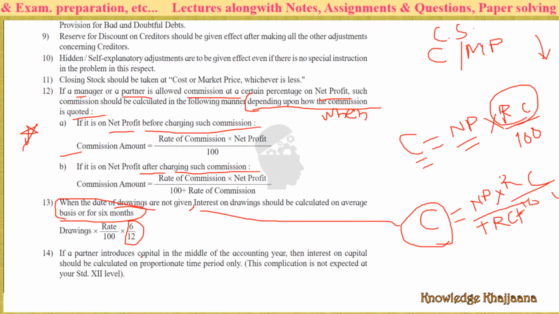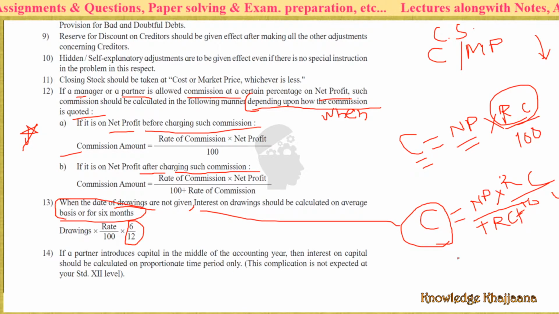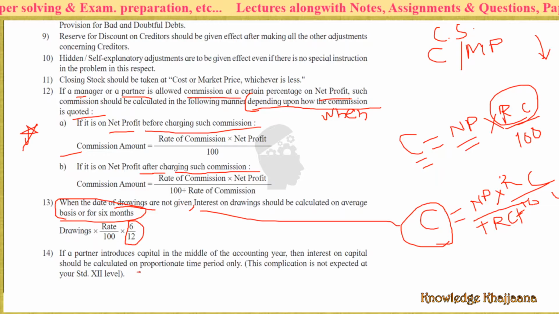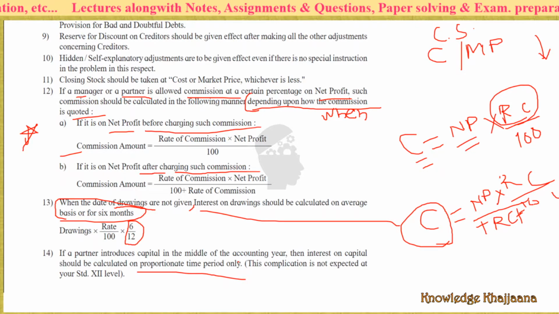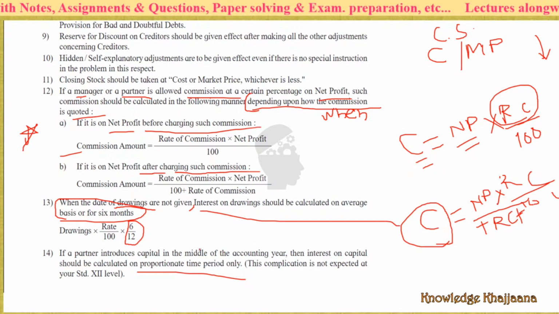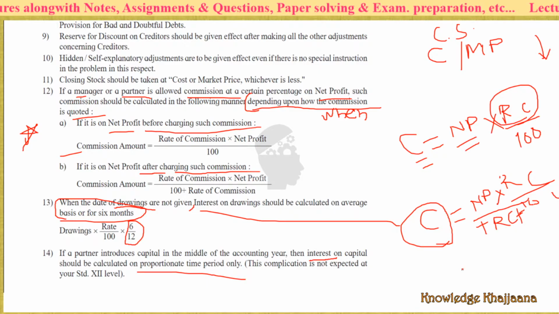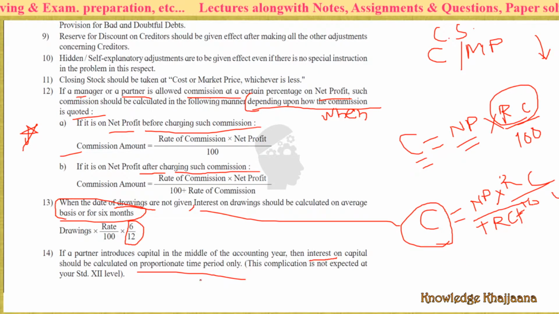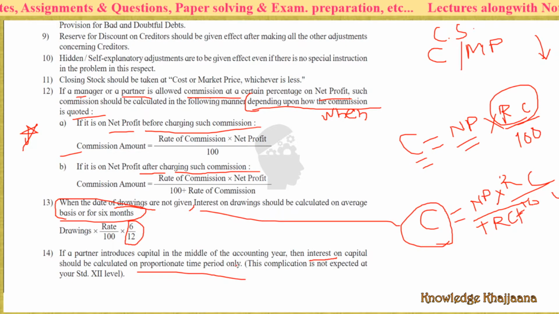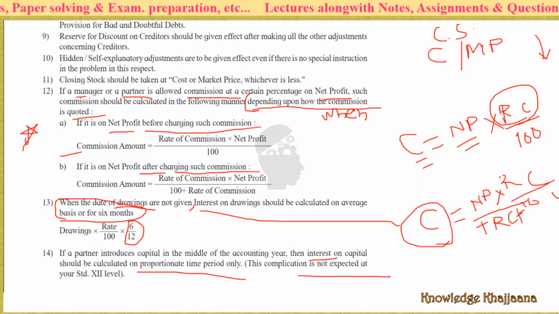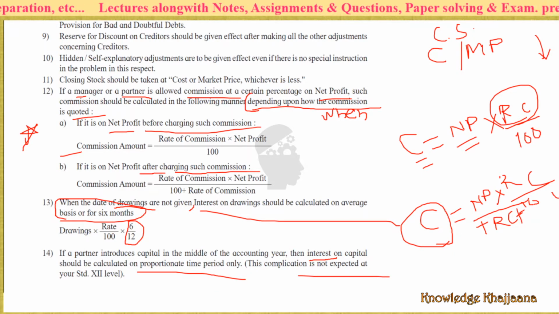If a partner introduces capital in the middle of the accounting year, then interest on capital should be calculated on a proportionate time period only, in whichever month he brings in the capital. But this is not included in your syllabus for standard 12.